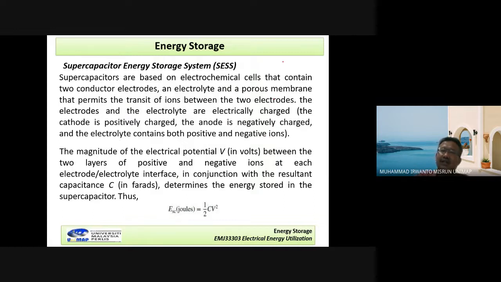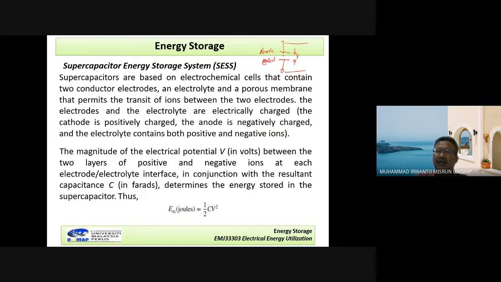Okay, look at here. For example, this capacitor has two electrodes. The first electrode we can call the anode, and the second is the cathode. When this capacitor is connected to the electrical source, between anode and cathode we have the voltage V here.